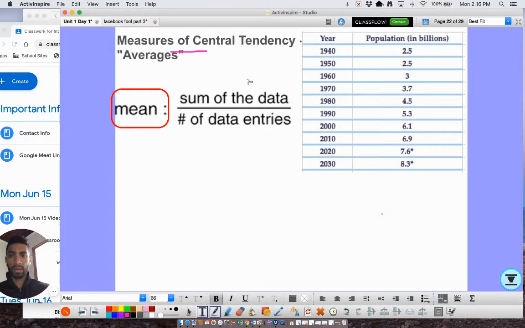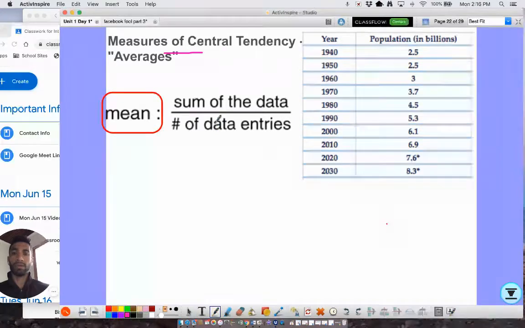So these are all synonyms, okay? And the first one, number one, is your mean. This is what most people consider an average, where you add up all the numbers and you divide by how many data points there are. So here for world population, if we add these all up, we're actually going to get 54. Okay? And then in order to get the mean, we've got to figure out how many there are. So 1, 2, 3, 4, 5, 6. There's actually 10. So we're going to divide by 10. And our mean of our world population is 5.4 billion.